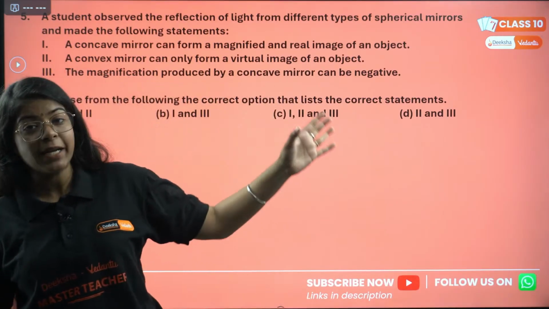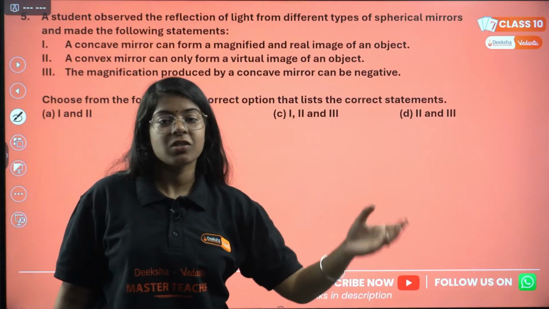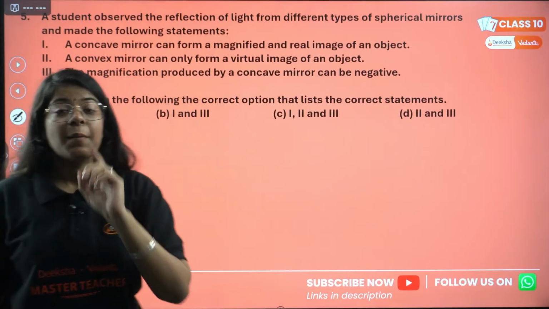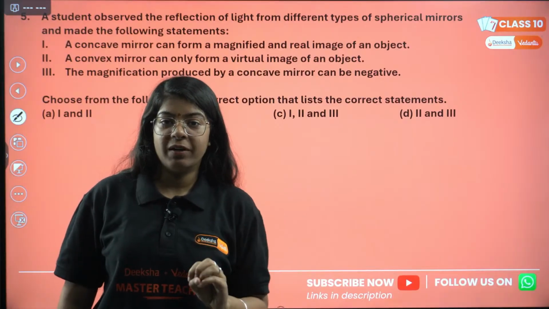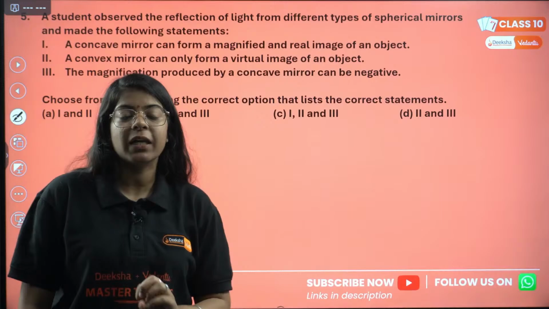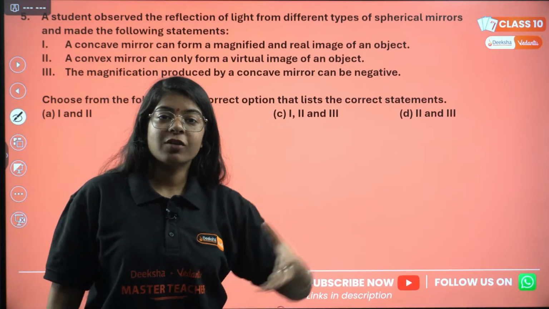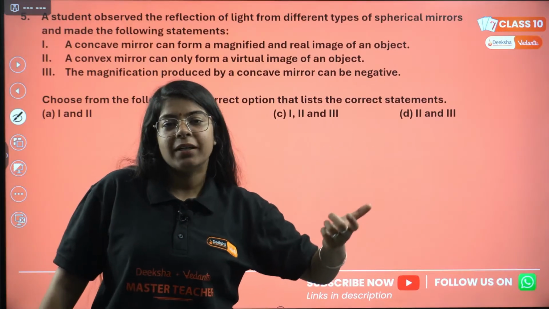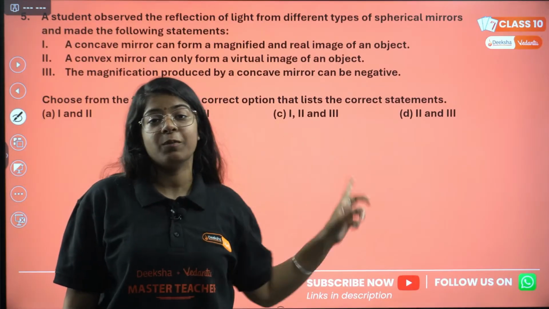We'll go very slowly and we'll understand the concepts properly. We are done with the mind map. We revised the whole chapter first and now we are doing questions and numericals. Mind you, all these questions are from previous years, so do not skip them, understand them properly, because in the boards the questions will come from these, maybe a little bit tricky or different, but similar to these.